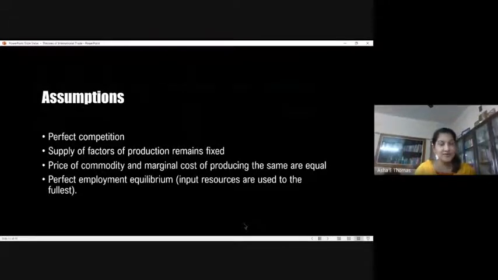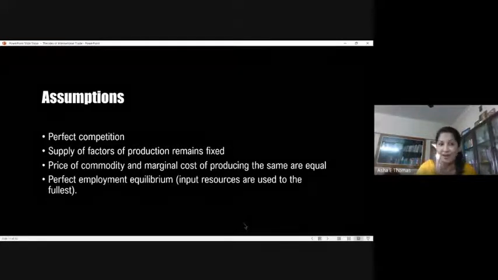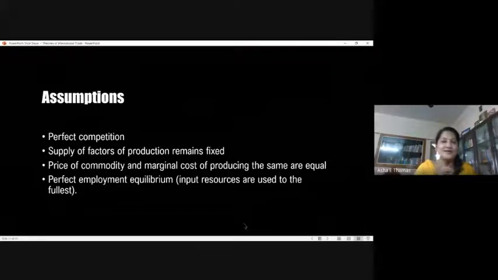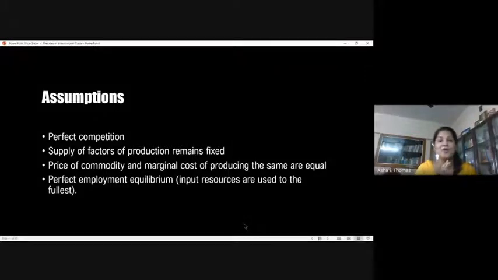The opportunity cost theory makes certain assumptions before going with the explanation. One is there is perfect competition, which means prices are regulated by demand and supply. And there is no disequilibrium with respect to factors of production like land, labor, capital.